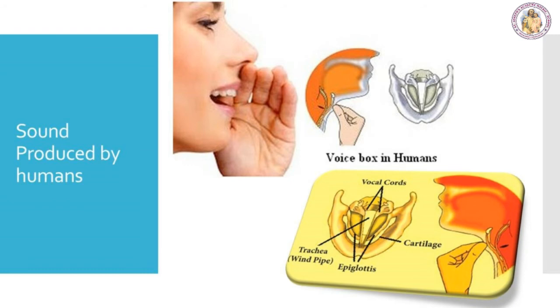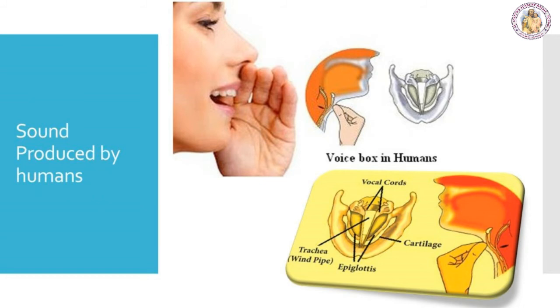Sound produced by humans. In human beings, the sound is produced in the voice box called the larynx, which is present in the throat. It is located at the upper end of the windpipe. The larynx has two ligaments called vocal cords stretched across it. The vocal cords have a narrow slit through which air is blown in and out. When a person speaks, the air from the lungs is pushed up through the trachea to the larynx. When this air passes through the slit, the vocal cords begin to vibrate and produce a sound.